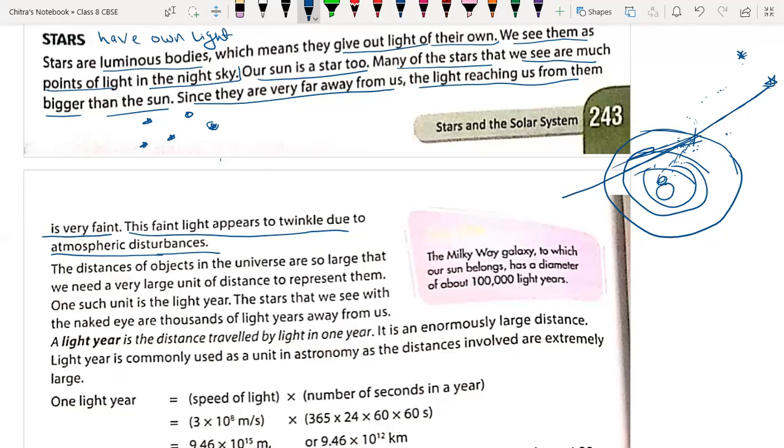Suppose this is the path of the light, but when light enters our atmosphere, it changes its original path all the time when there is a change in atmospheric density. So now light will reach over here. If you observe that star, it will appear over here. This is called the actual position, and this is the apparent position. That position also changes due to change in refractive index, and sometimes more light enters our eyes.